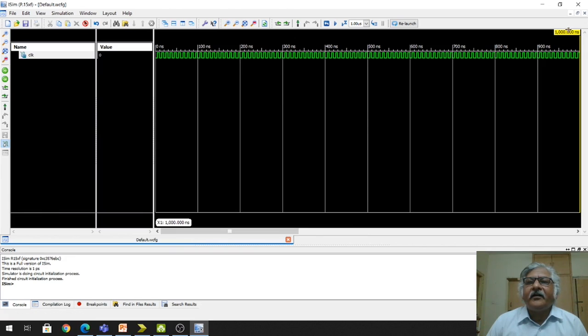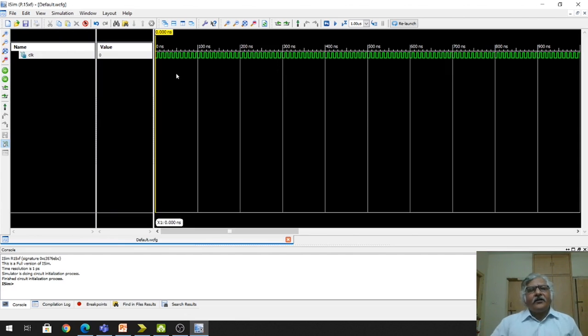This waveform is generated from the starting of the simulation up to the end of the simulation. Starting of the simulation is 0 ns, from 0 ns to 1000 ns, that is 1 microsecond. The simulation time is this duration.